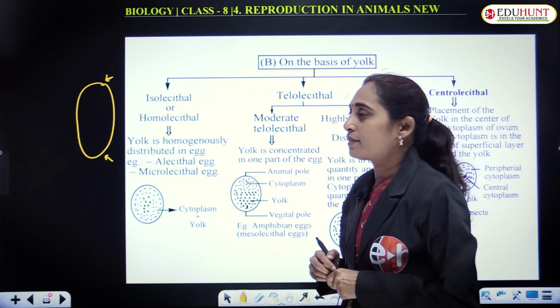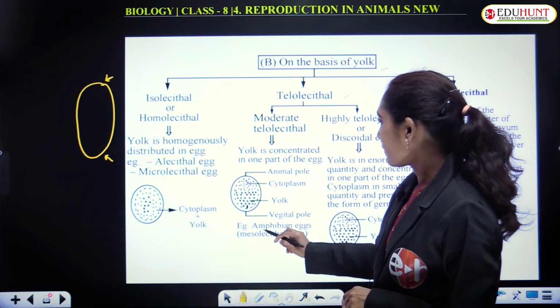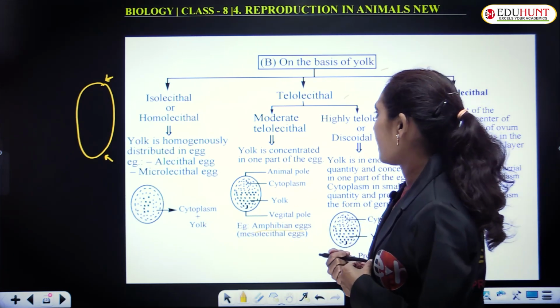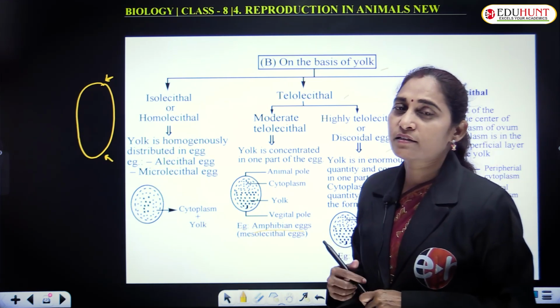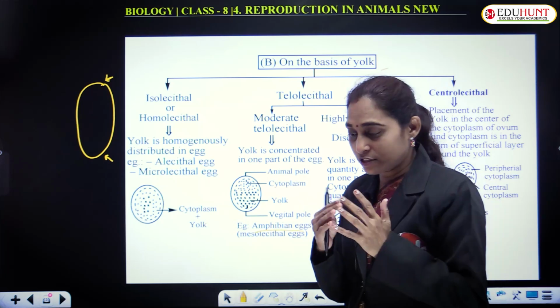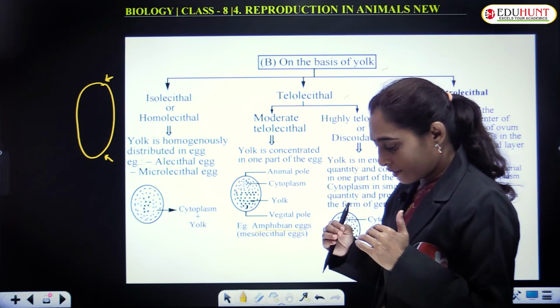Moderate telolecithal eggs are seen in amphibians. Amphibian eggs are mesolecithal eggs, and moderately these are telolecithal.